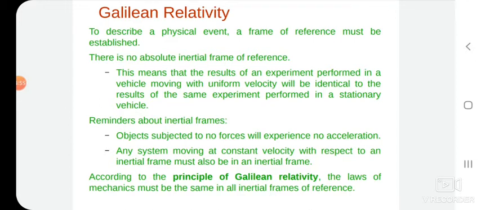To describe a physical event, a frame of reference must be established. There is no absolute inertial frame of reference in this universe. This means that the result of an experiment performed in a vehicle moving with uniform velocity will be identical to the result of the same experiment performed in a stationary vehicle.